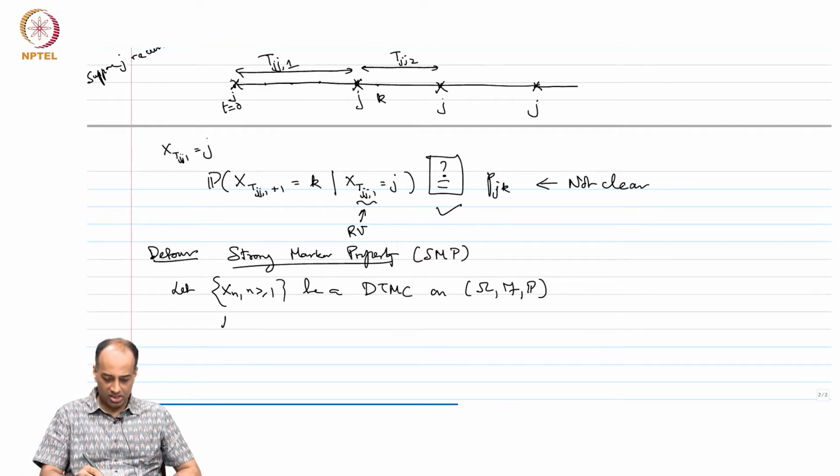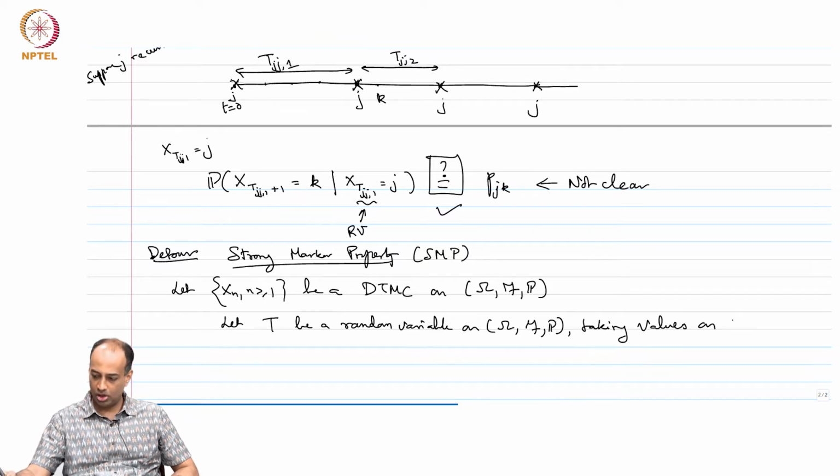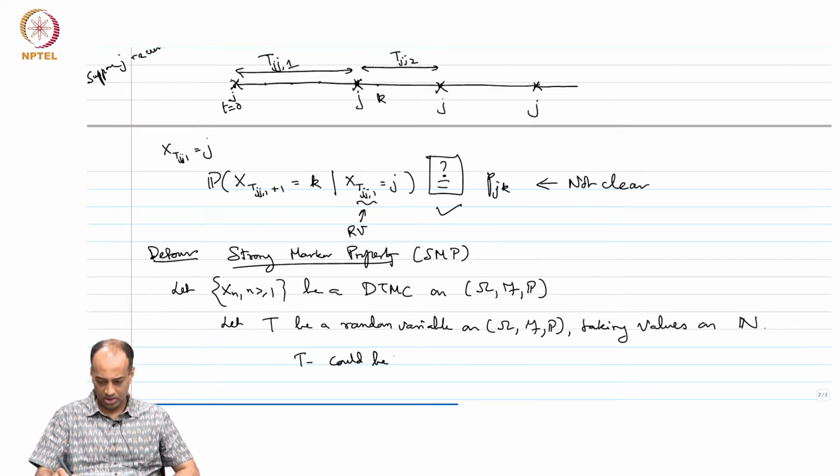But the reason I am doing this is I am going to consider T to be a random variable on (Omega, F, P), a natural number valued random variable, taking values in N. Now, this T could be correlated in some way with these X_n's, which is the Markov chain sequence.